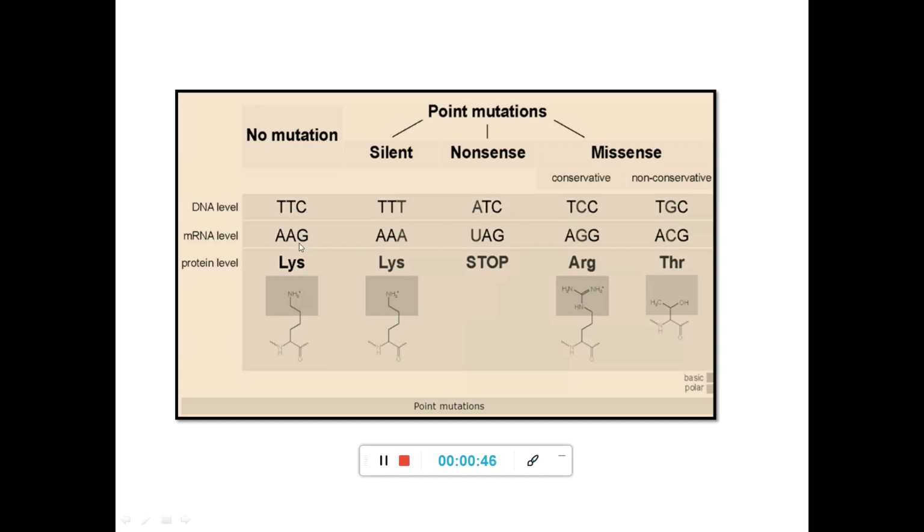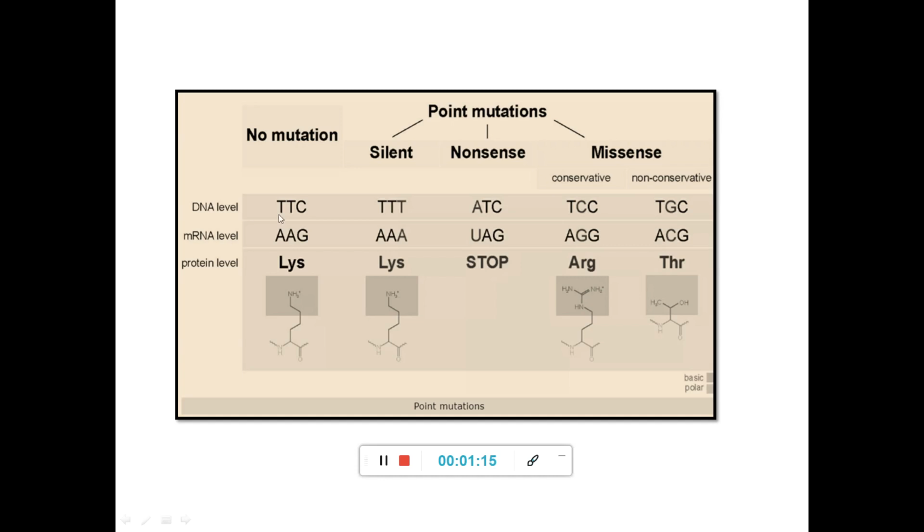Coming to the mRNA level, it becomes AAG, that is an mRNA codon. And then at the protein level, it becomes an amino acid. It codes for the amino acid lysine. So what we have to notice is, if you change the DNA sequence, what happens? That DNA sequence change will result in the change of the codon at the mRNA level, and that would also affect the protein level.